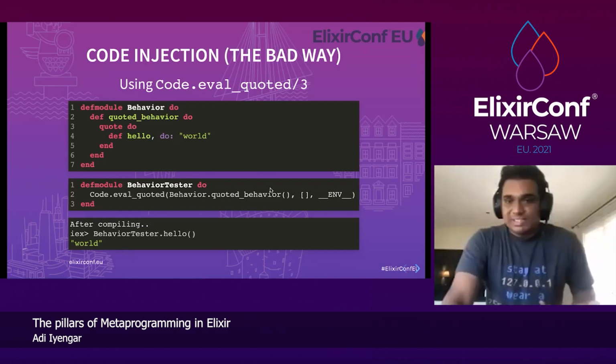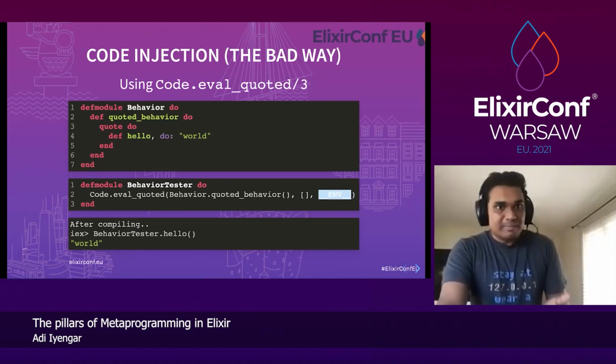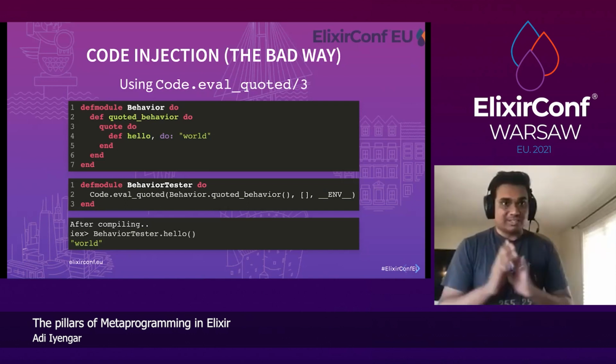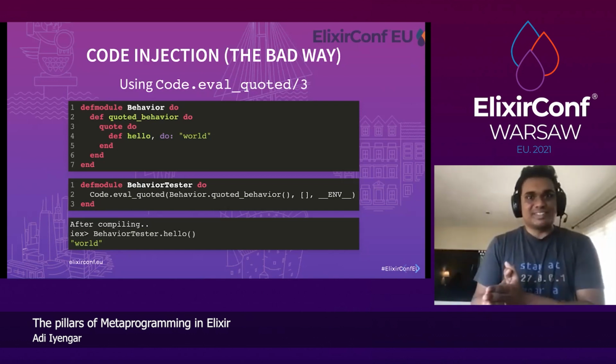Now this is bad because you have to manually pass variable bindings. You can change environments in which it's evaluated. And if you're compiling multiple modules at once, it could get very tricky. So there are better ways of doing code injection.